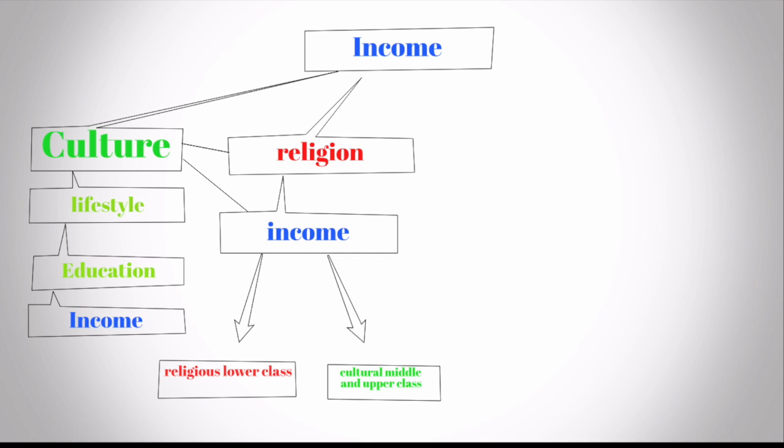So, what are you trying to say? I'm trying to say that religion is culturally motivated, and that, of course, as we explained, is once again based off income. So we can make another figure that looks a little bit like this. Why don't you elaborate on that just a little bit more? Let's go back to our chart. Culture leads to religion, and religion affects the voting patterns of the rich and the poor.